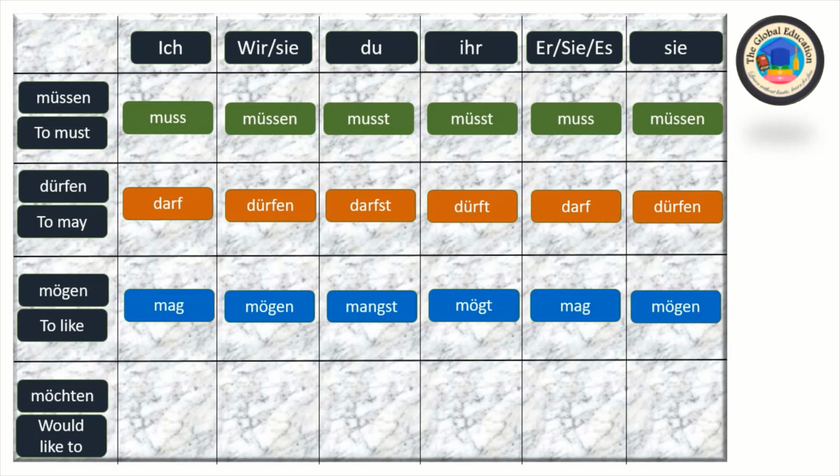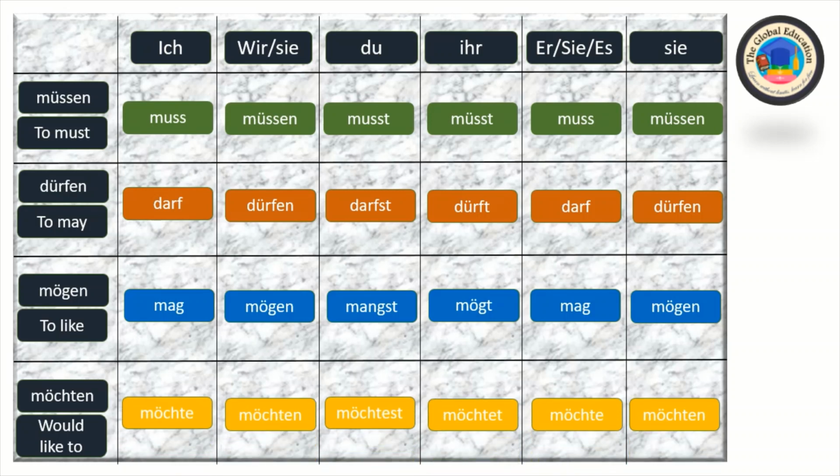Möchten means would like to. Ich möchte, wir möchten, sie möchten, du möchtest, ihr möchtet, sie es möchte, sie möchten.